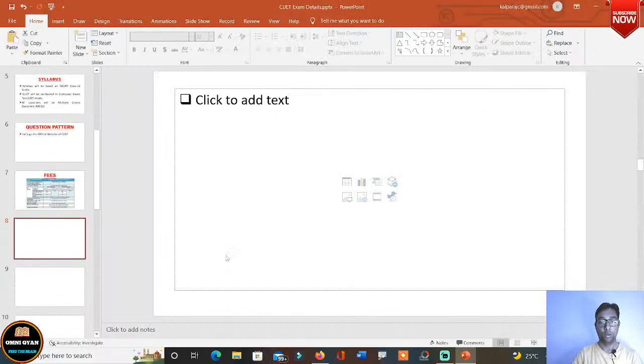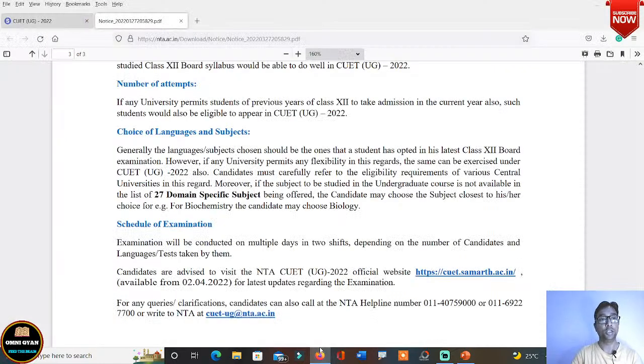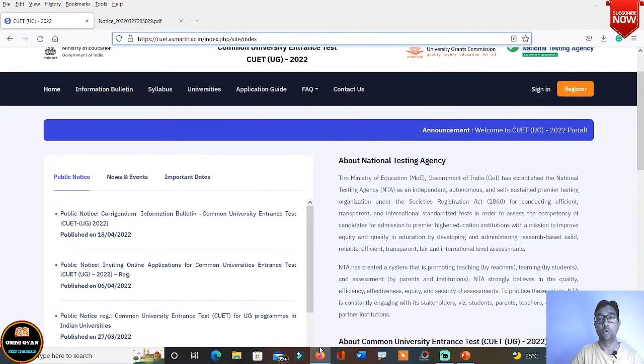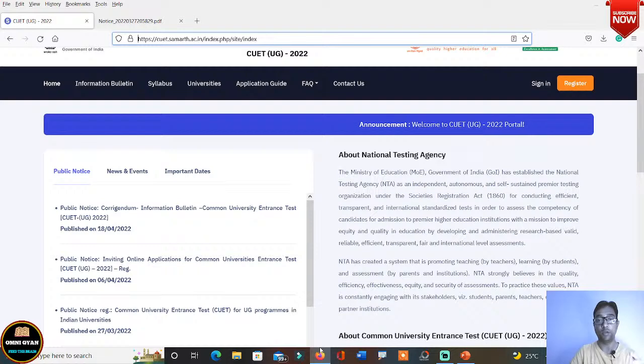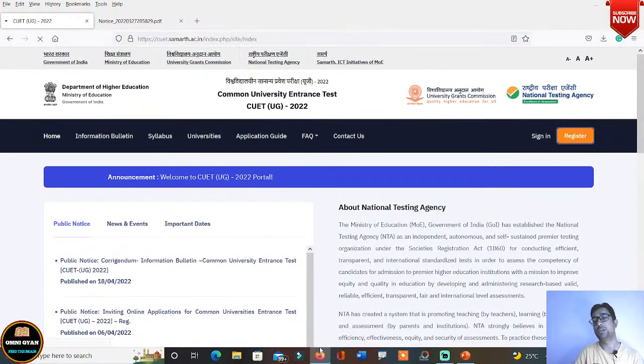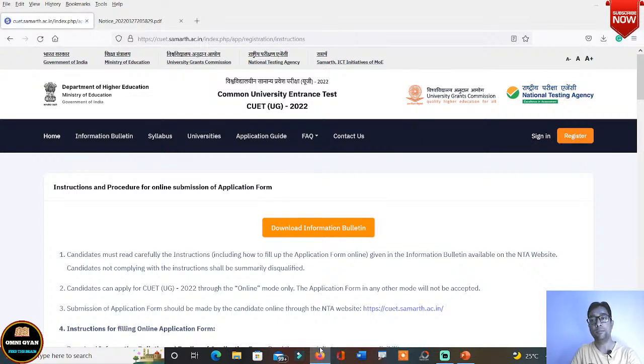Now let me show you the CUET website again, so that you will be able to understand better. I hope you can see here. What you have to do is go here. If you have not visited the website, if you are a fresher here, if you are new to this website, you need to click on register. When you click on register, this particular page will open.